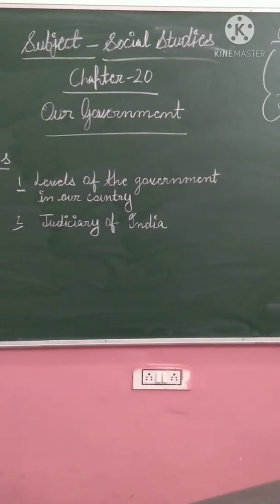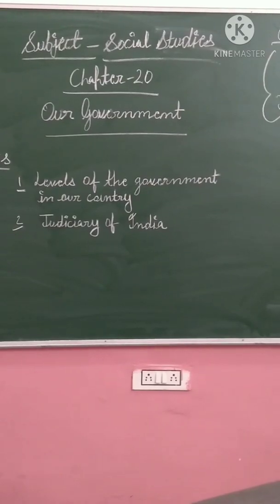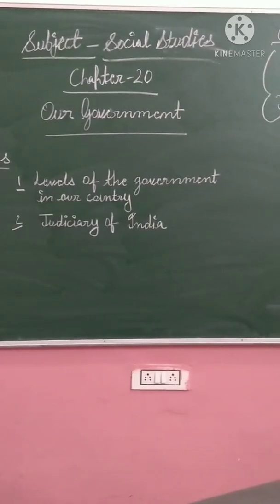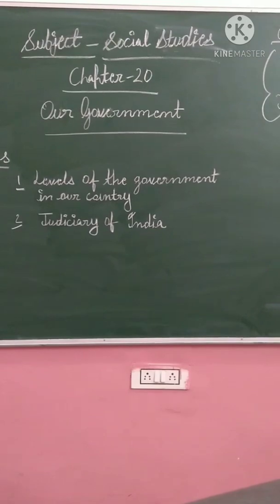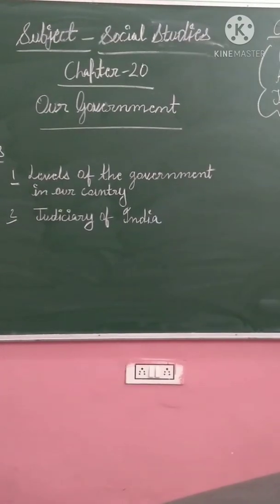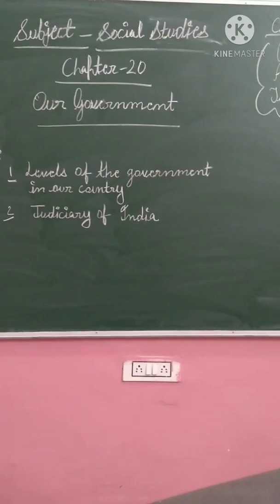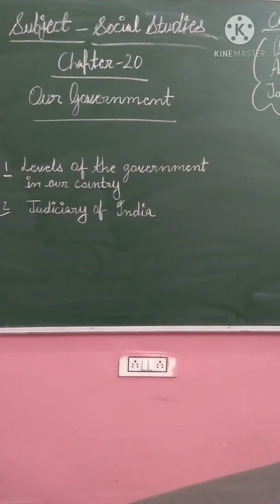The name of the chapter is Our Government. The topics we will discuss: first, levels of the government in our country. How many levels? There are two levels in our country, central government and state government. Second topic is Judiciary of India, Nyayapalika. We will read these topics in our book.